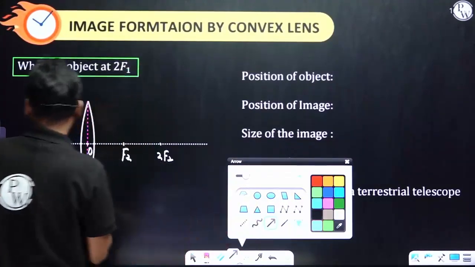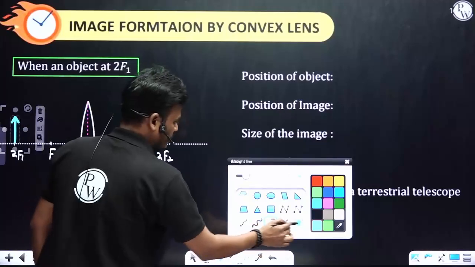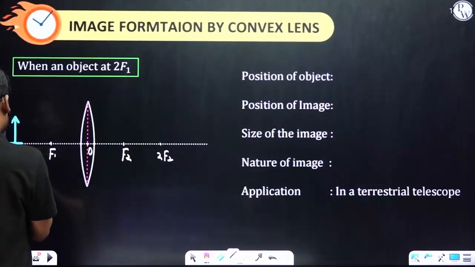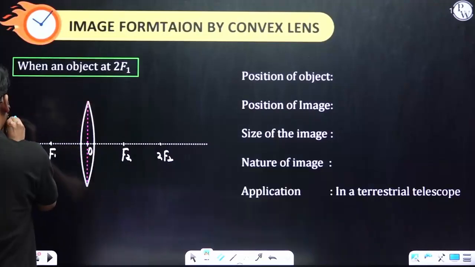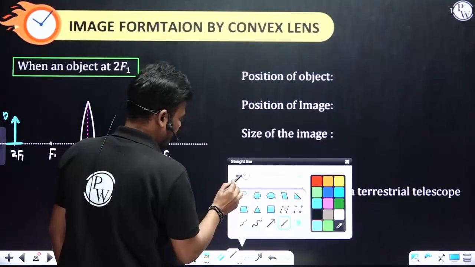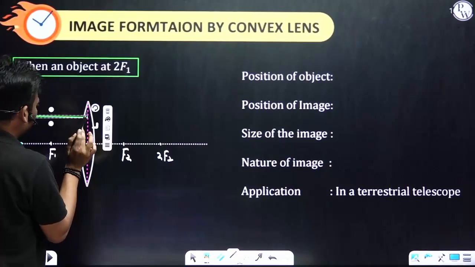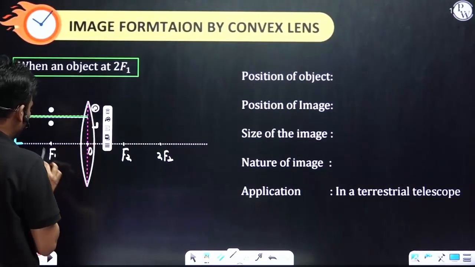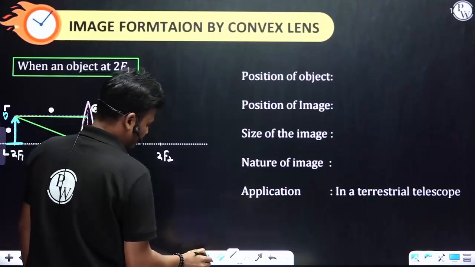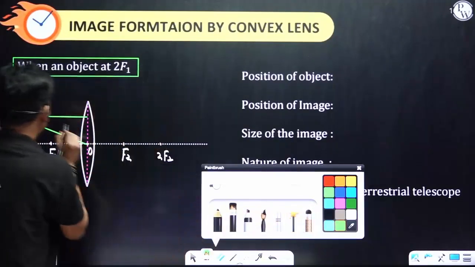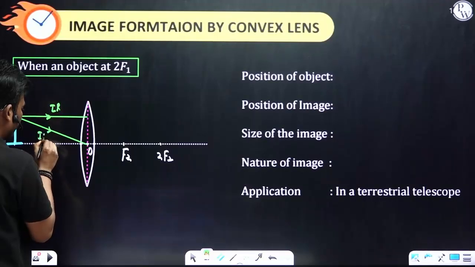Now, the next case, when the object is at 2f1. This is the object. How many incident rays do we have to consider? Two, according to the rule. One is always parallel to the principal axis. The next one always passes through the optical center. This is an incident ray, and this is also an incident ray.